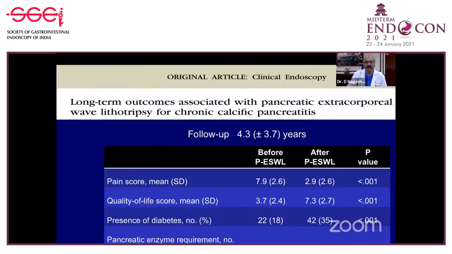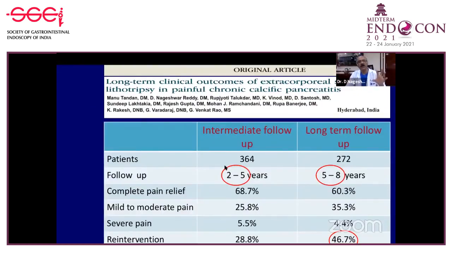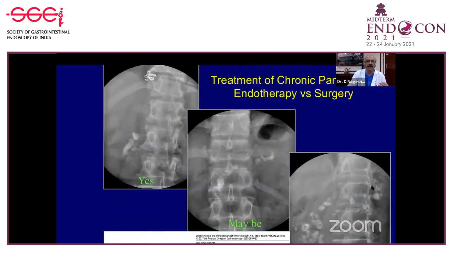Another study which came from the Kozarek unit showed similar features, but we also looked at our large cohort of patients. Again, you can see Manu was the first author for this. We looked at intermediate follow-up for 2 to 5 years, long-term follow-up for 5 to 8 years, and found that in the majority of these patients, pain relief and need for reintervention remained favorable for a very, very long term. So I think this is very positive. And those patients who had stone recurrence, 14 or 20%, 20% only after 10 years, you could still treat them endoscopically.